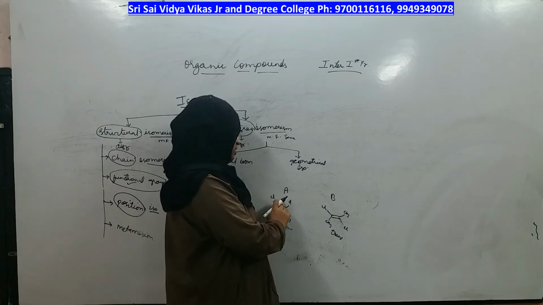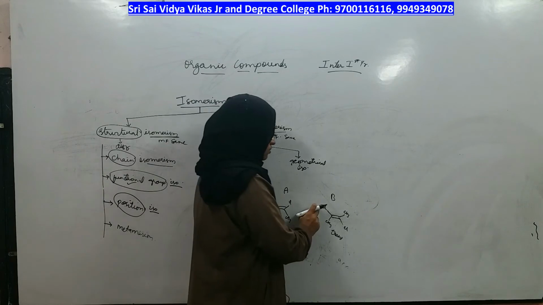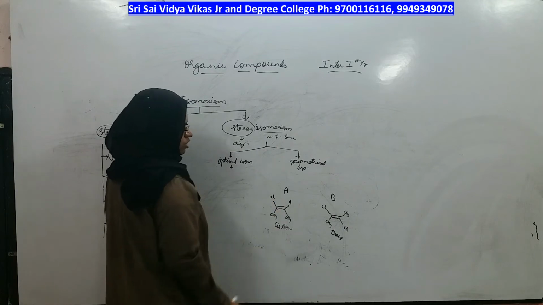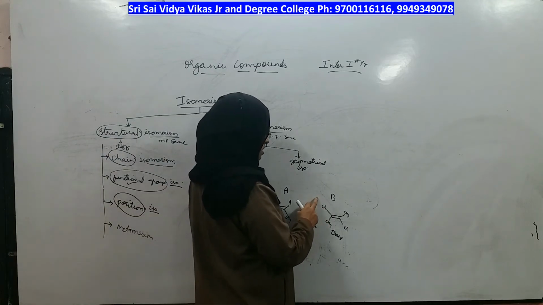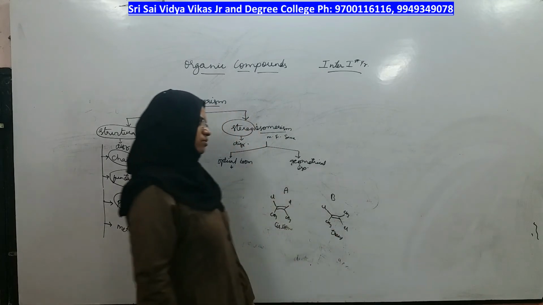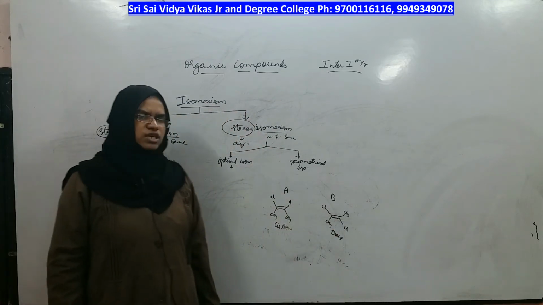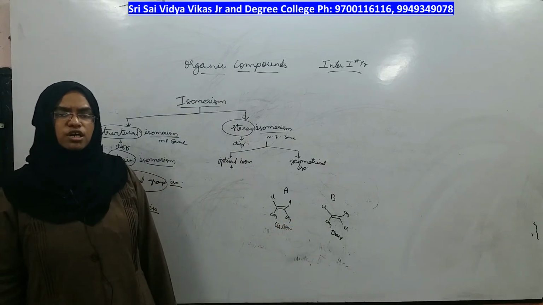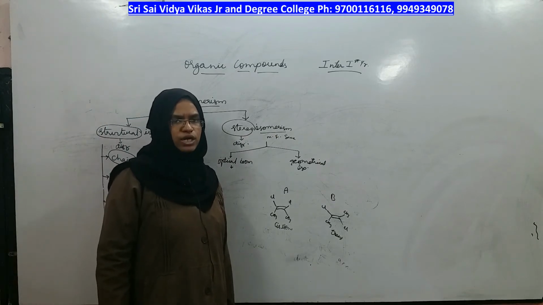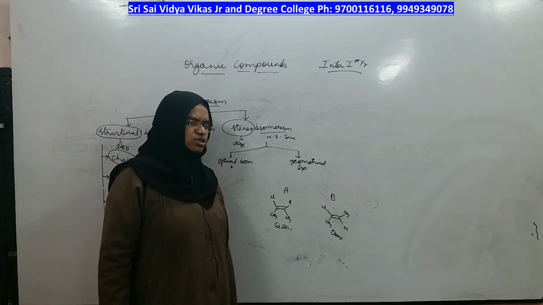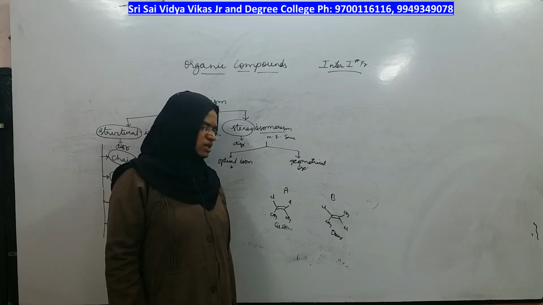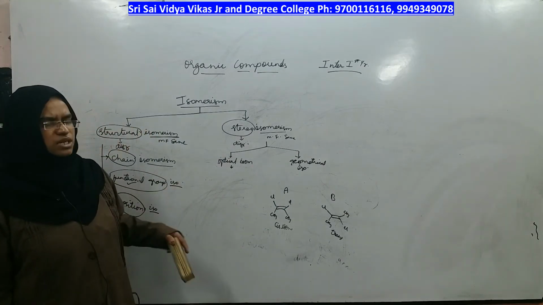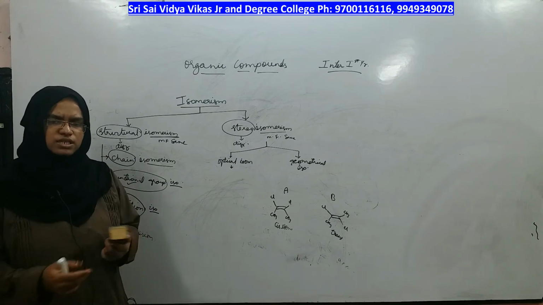On the double bond, here they are present on the same side. On the double bond, here they are present on the opposite side. In this compound, both of them are present above the double bond. In this compound, one of them is present above the double bond, the other is present below the double bond, right? So if two compounds have the same molecular formula, but the groups are present on different sides of the double bond, they are called geometrical isomers. In geometrical isomers, one isomer is called the cis isomer and the other isomer is called the trans isomer. By this we have finished isomerism, and then we will move towards the next important topic.